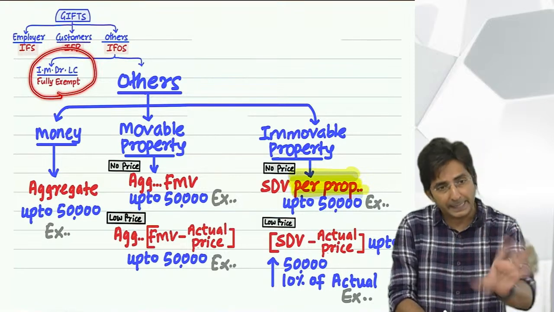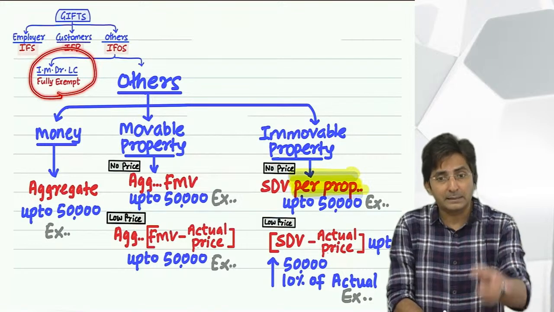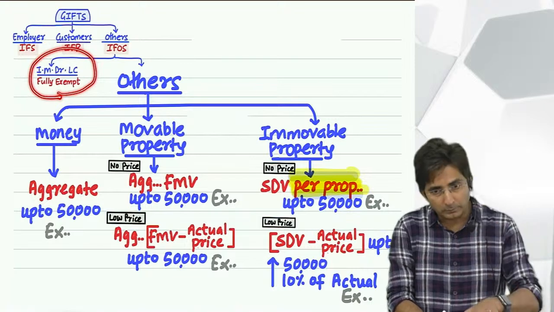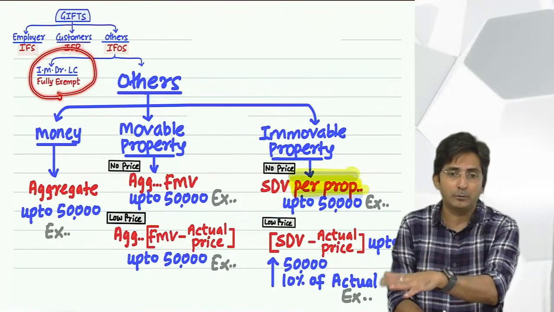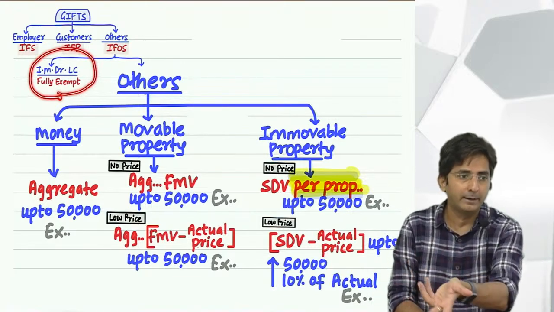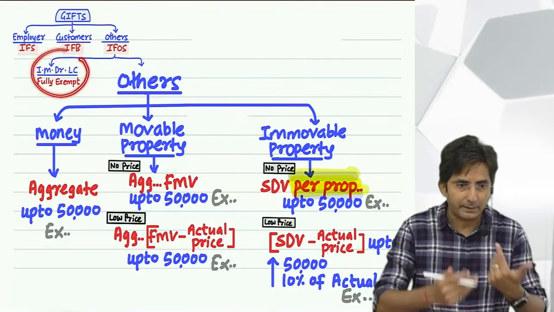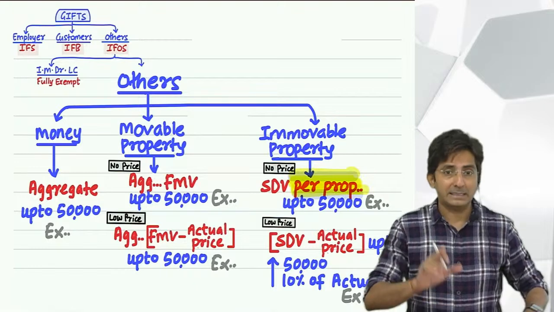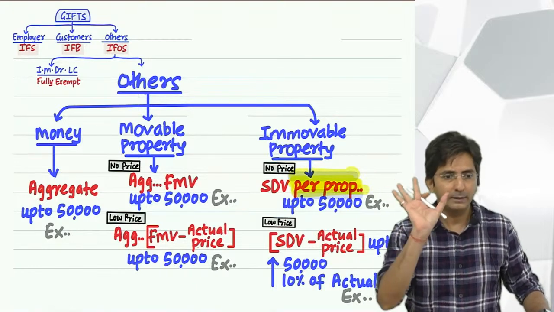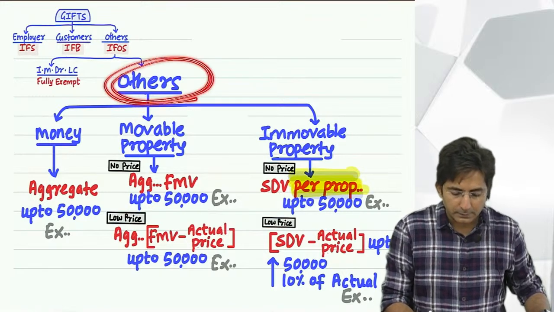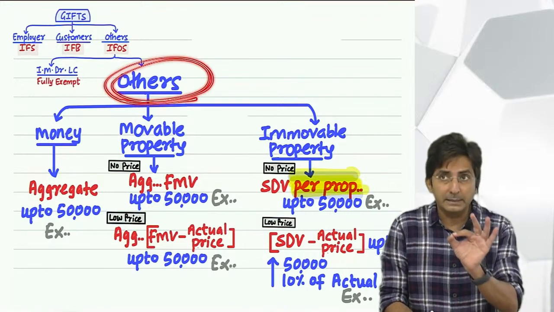COVID treatment, any amount. COVID death up to 10 lakhs: COVID treatment for myself and family both, COVID death for family. So if I myself died, then family only, but up to 10 lakhs. So in these cases it is completely exempt, except that COVID death is up to 10 lakhs only. And other gifts, other means what? Other than these.